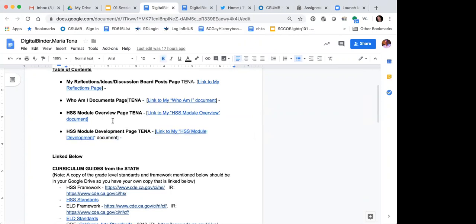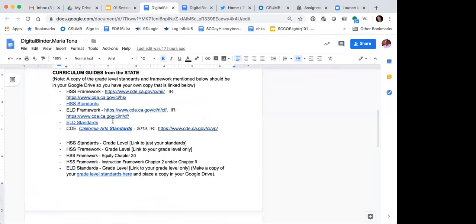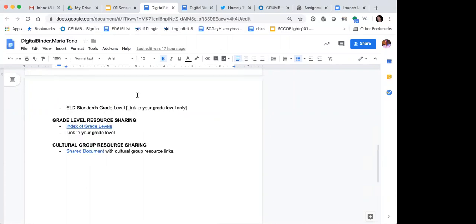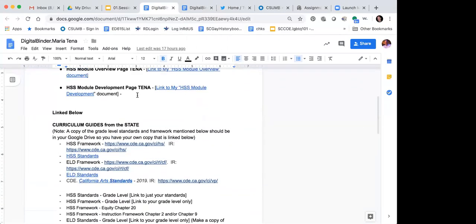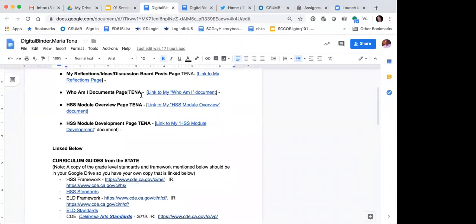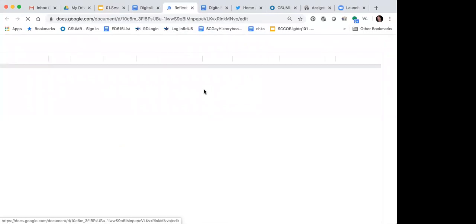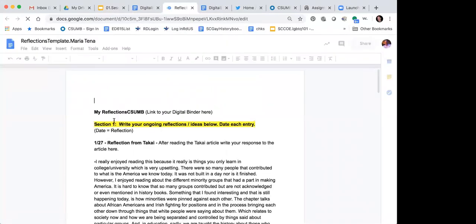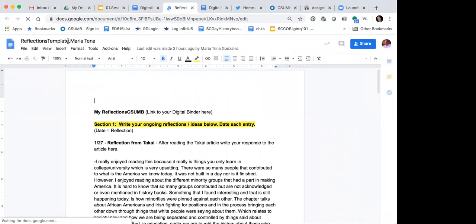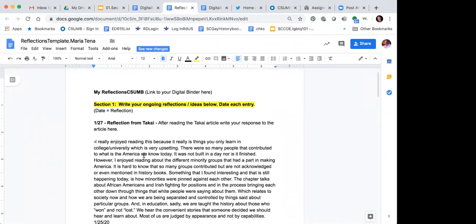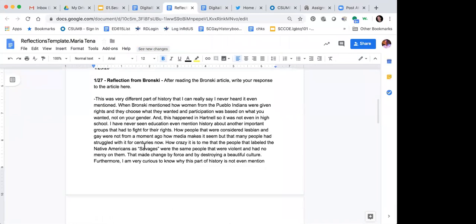I want to see that you've got this table of contents, that you have the pages that I already linked for you here. This index of grade levels and shared documents for cultural group, we'll fill that in later, but it's already linked there for you. So the main thing I'm looking for is, if I click on this link, does it take you to your reflections page? So I click here and you can see it says my reflections, and it says up here reflections template Maria Tina, so I know this is hers. Oh, look at that, she's already written a reflection on Takai and a reflection on Bronsky.